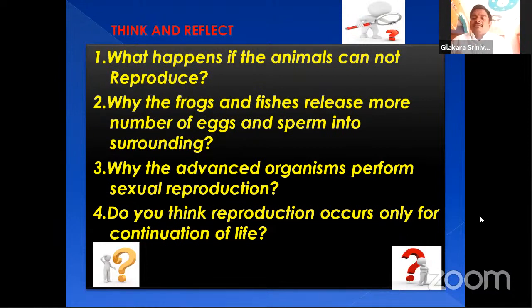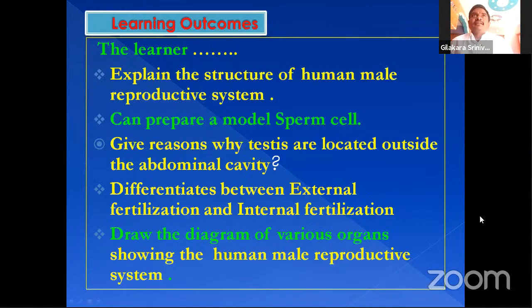So these are the questions. Let us bring out the answers to these questions in this class. Here are some of the learning outcomes from this lesson. The learner explains the structure of the human male reproductive system. The learner can prepare a model of a sperm cell. The learner can give reasons why the testes are located outside of the abdominal cavity. And the learner differentiates between external fertilization